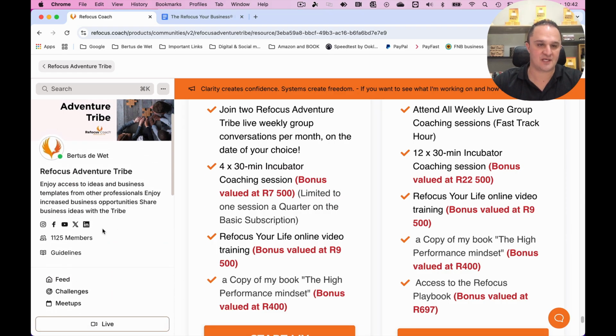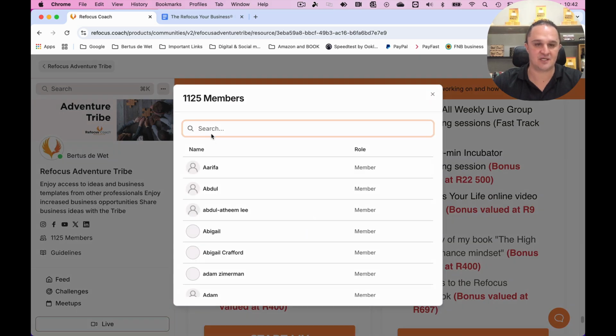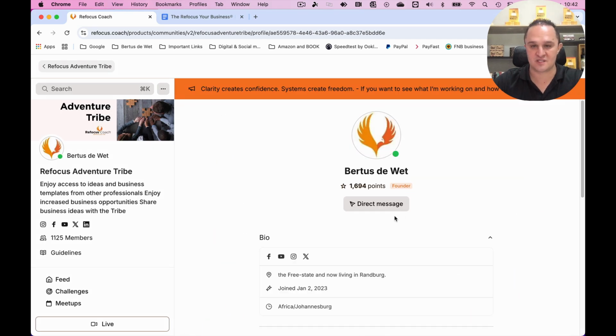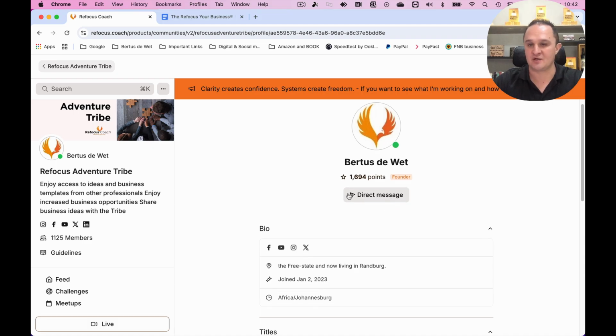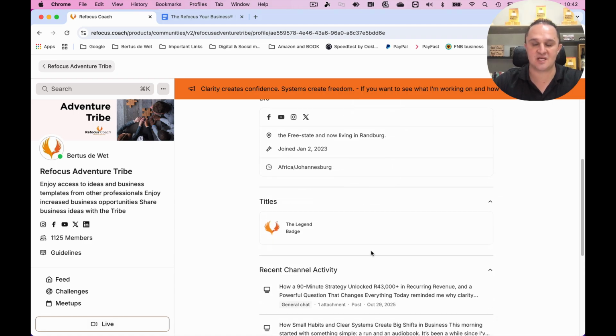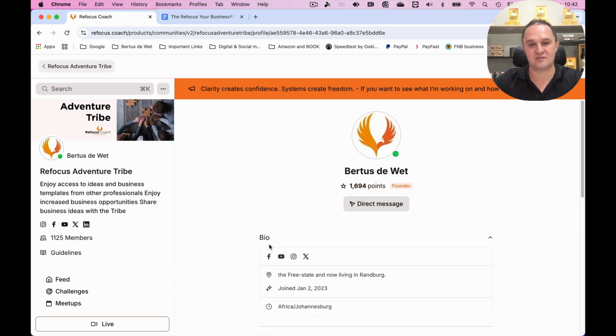And then a very important thing, you can actually go to these members over here. You can search anyone. If I search my own name, you can actually have conversations with people one-on-one. So you can direct message me right here. You can send me a message and I will get it in my message area. If you're going to be part of my ecosystem and on my monthly memberships, I will be available on this direct message area where I will be able to answer questions with you directly. This is a one-on-one conversation and you can have 24/7 access to me, ask me any questions.